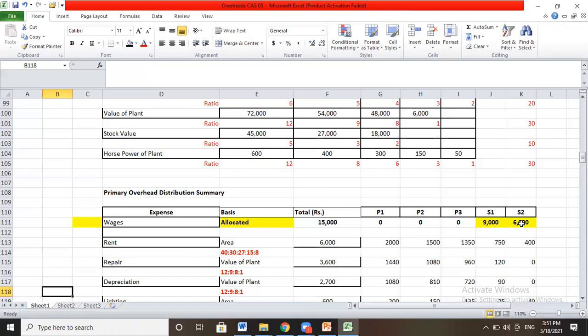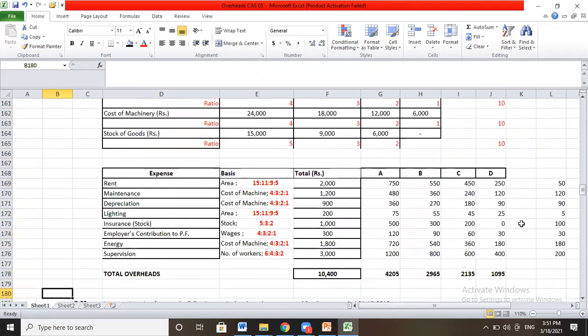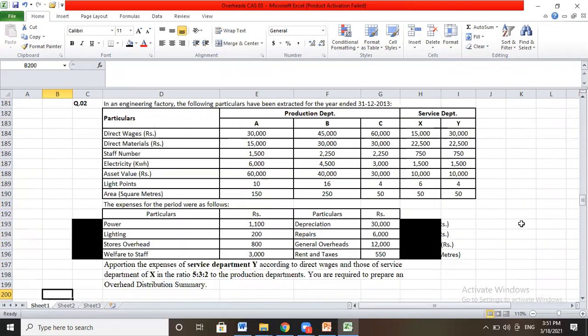After some time we allocated directly, like direct wages in the case of service department. Already we have discussed that in the case of service department, direct wages and direct material should be allocated to the service department as overheads, because they are not directly related with the production department. Hence, those expenses should be allocated to the production department afterwards. For that purpose, we are going to do the secondary distribution over here. So here I would like to mention the point.